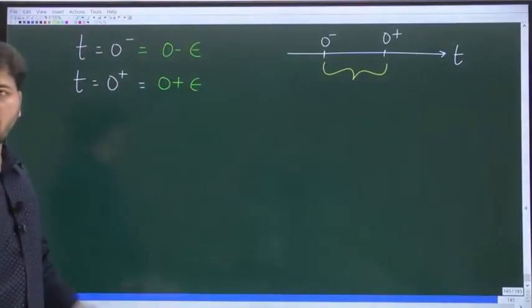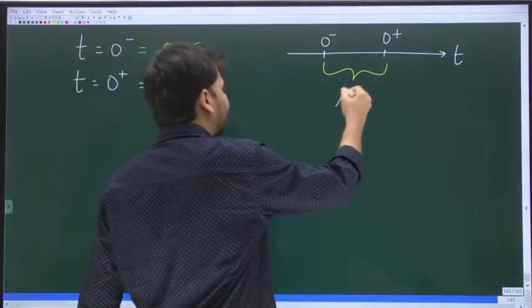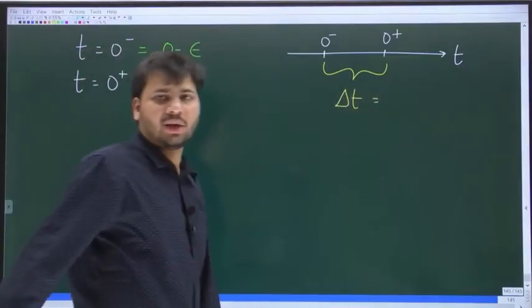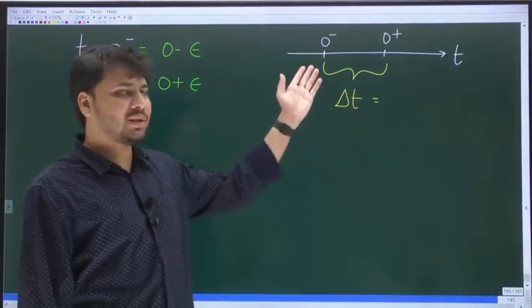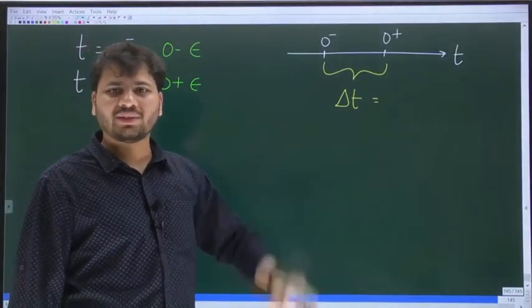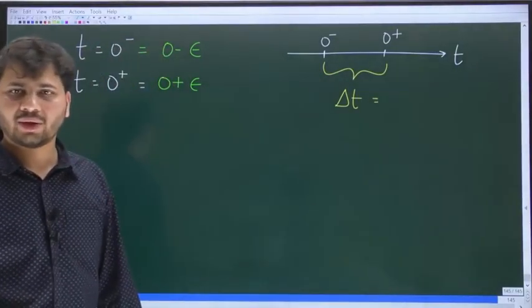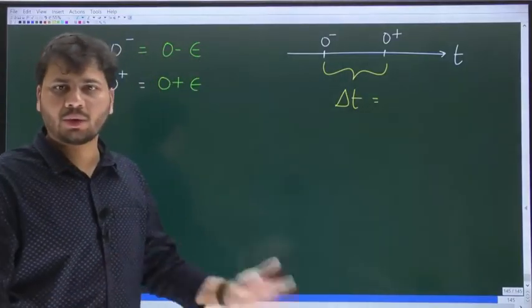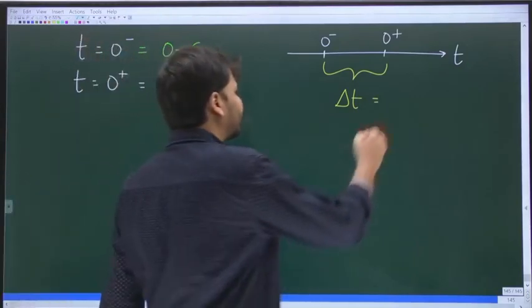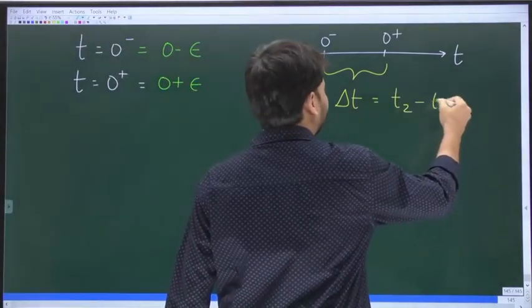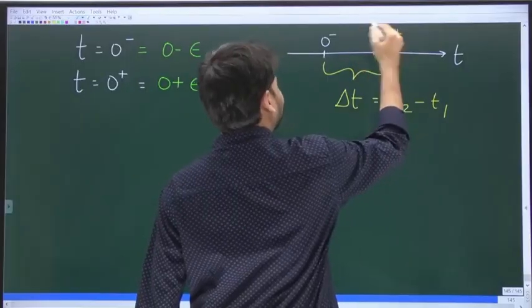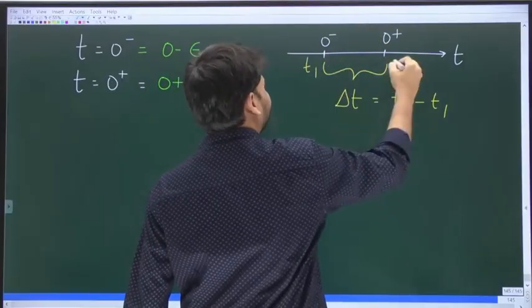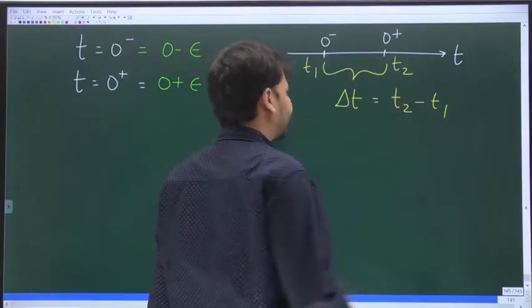So between 0 minus and 0 plus, what is the length of the time interval? Now the 0 minus is like t1, and 0 plus is like t2. Delta t between t1 and t2 will be equal to what? t2 minus t1. So 0 minus is like t1, and 0 plus is like t2.